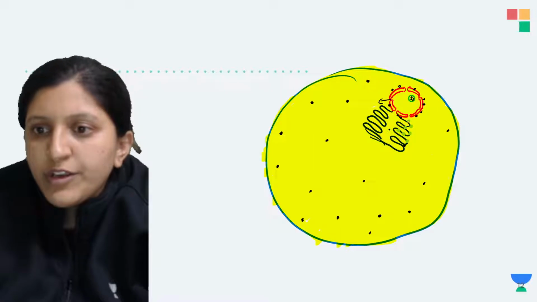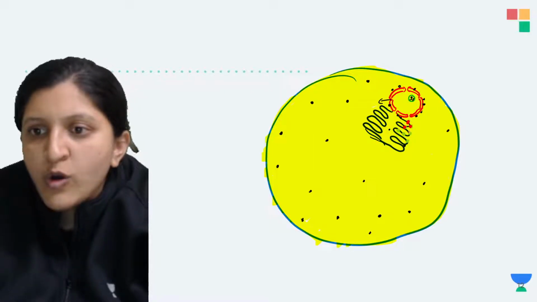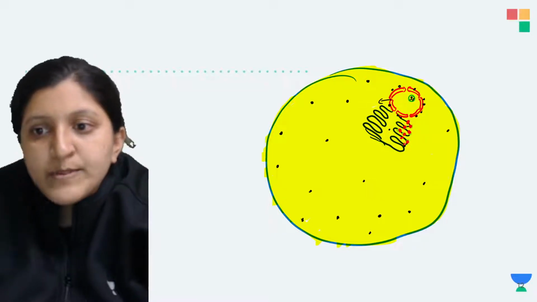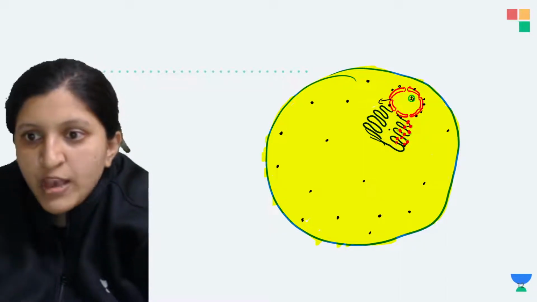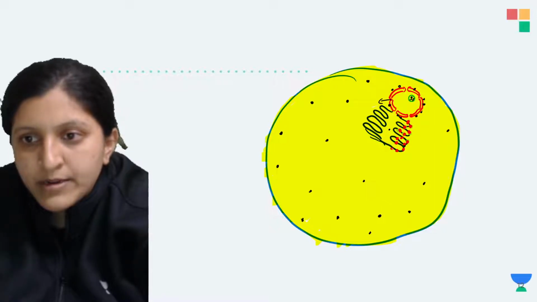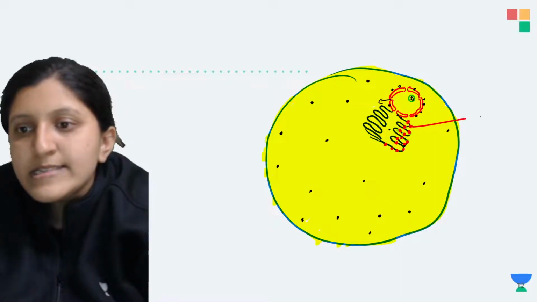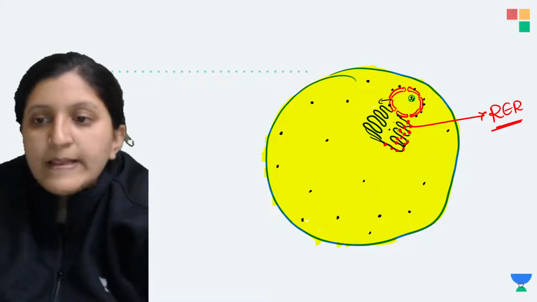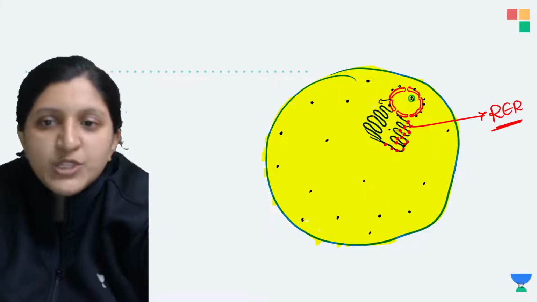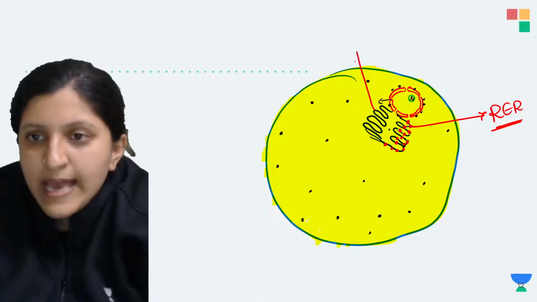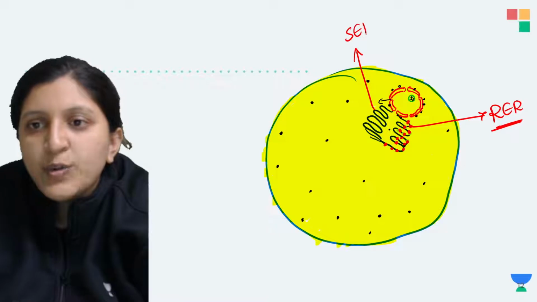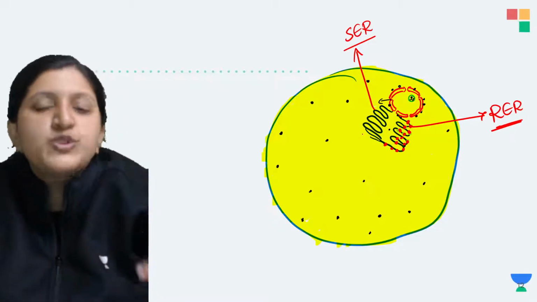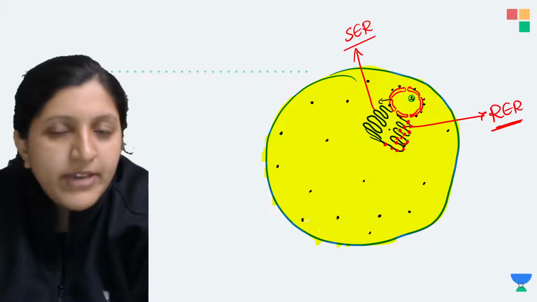So here the ribosomes are attached onto the surface of the membrane, and when we observe it under the microscope, it gives a rough appearance. Hence this is called the rough endoplasmic reticulum. Now on this side, let's say there is no attachment of any ribosome, so this side can be called the smooth endoplasmic reticulum, because under a microscope, this appears to be smooth. And this is anyway a nucleus.